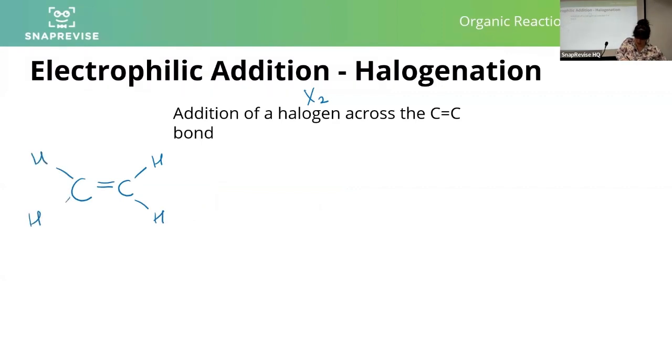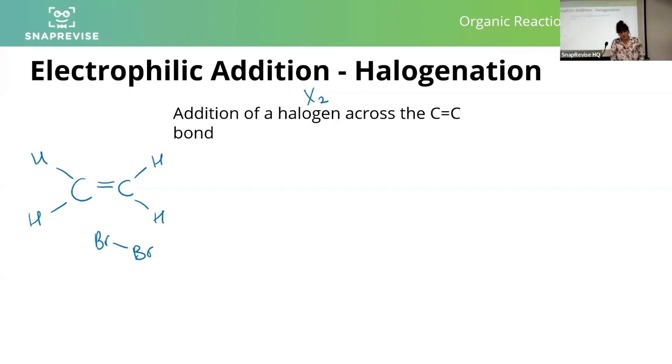We'll think a little bit about the mechanism here. So what's going to happen when you have got, I did do chlorine, didn't I? Oh, I'm going to do bromine, because that's the more common one that you're expected to do. It's not the only one, but it is more common. So I might as well do it and then you've seen it.